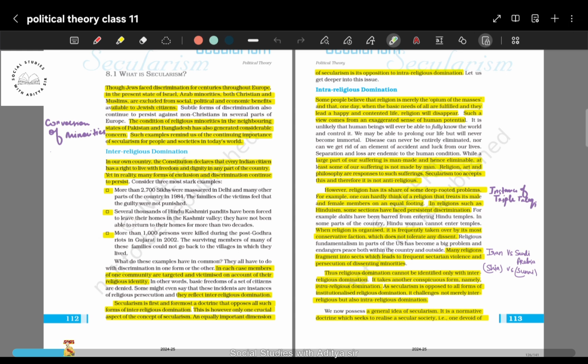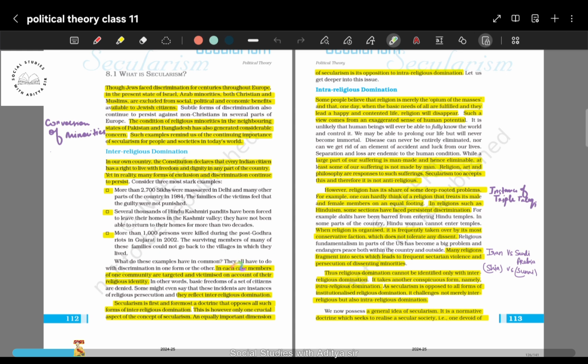So in all these three examples you will see one community inflicting violence on other communities who are in the minority in that particular region. In Kashmir, Hindu Kashmiri Pandits were in the minority, so they were treated differently. In other parts of the country, Sikhs were in the minority, so they were discriminated against and were the subjects of violence, and so is the case with Muslims in the Gujarat riots.